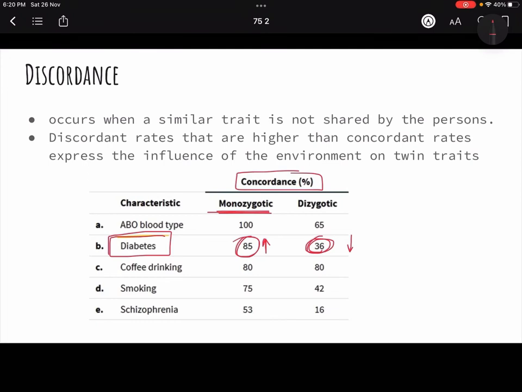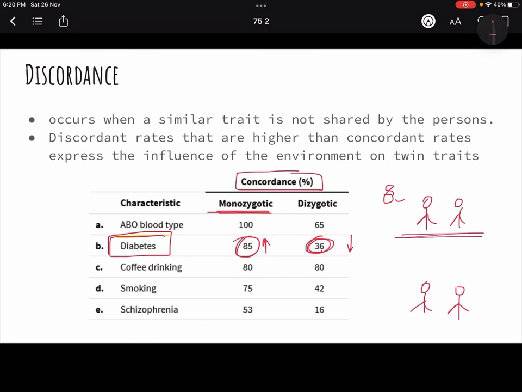What do we understand from the percentage? Look, there are two pairs. This is a monozygotic pair, this is a dizygotic pair. Now if both of them get diabetes, both of them having diabetes, there are 85% chances.